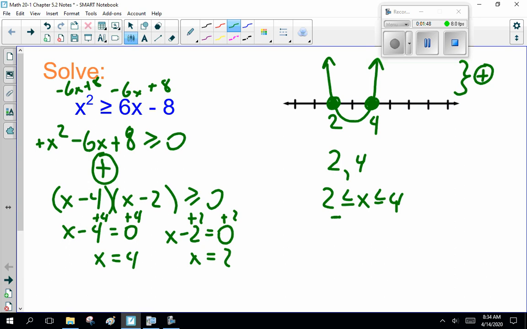Sometimes they will write it like that, 2 comma 4 with square brackets, to indicate we're including the point 2 and the point 4. However, that looks very much like a coordinate, so I don't tend to use that in grade 11. I just want to warn you, sometimes I do dumb things like that. I have to do that in grade 12, Math 30-1. I try not to do it with you guys. So, rearranging, factoring, solving. You remember that? And graphing. That's today's lesson.